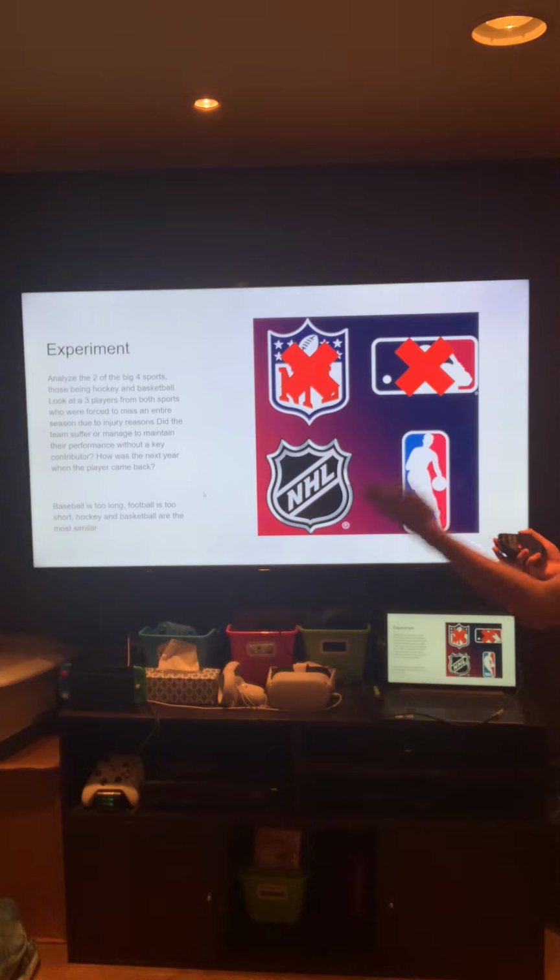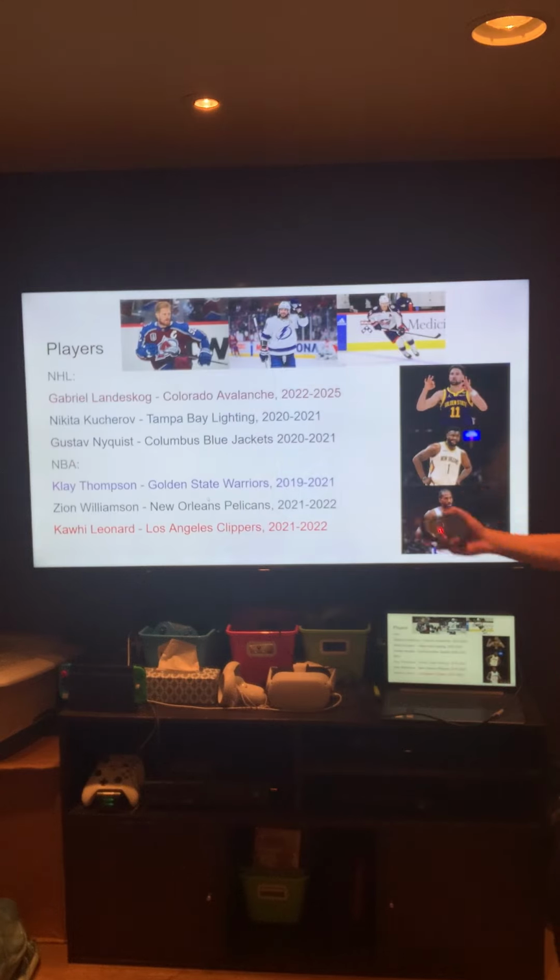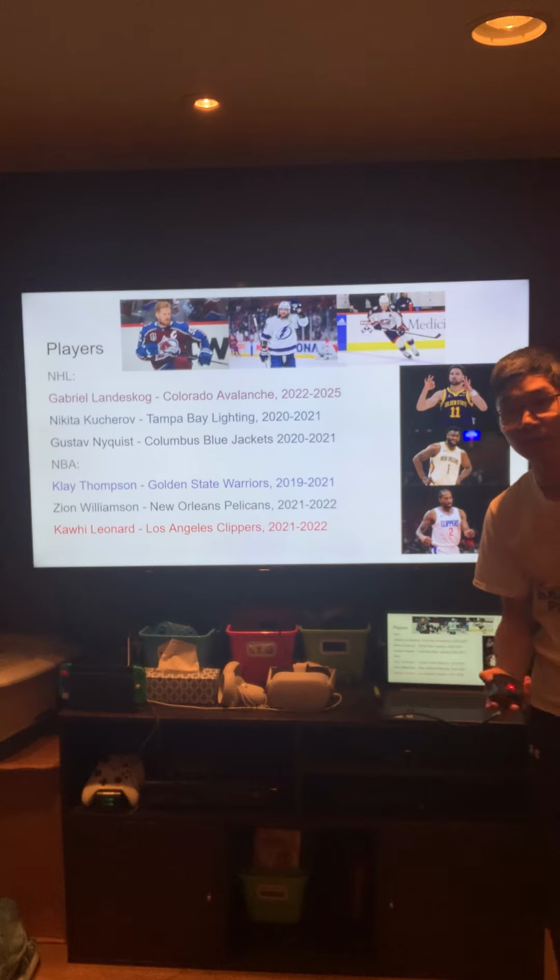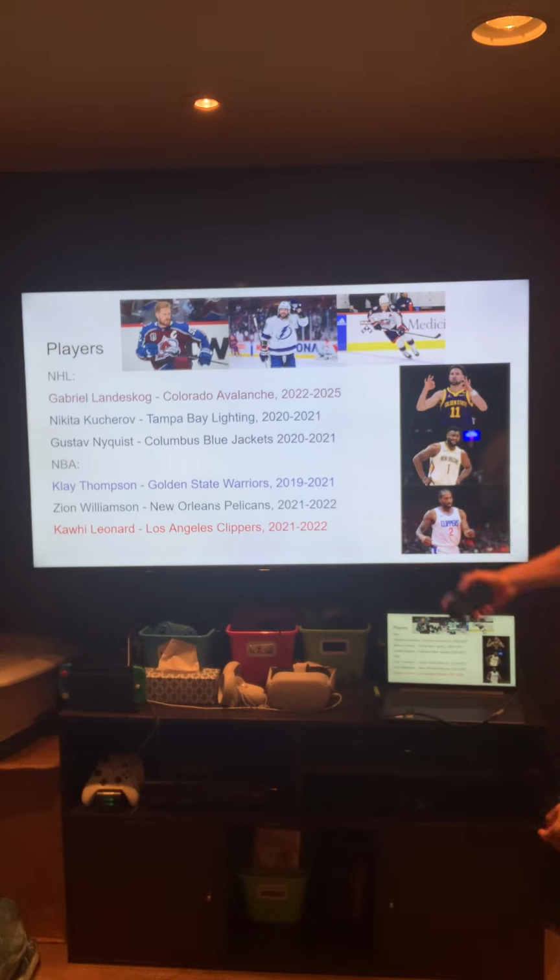I looked at the season before the player was injured, the season that the player was injured, and the season that they returned to the team, and how the team did. I looked at Gabriel Landeskog, Nikita Kucherov, Gustav Nyquist, Klay Thompson, Zion Williamson, and Kawhi Leonard. 3 NHL players, 3 NBA players.